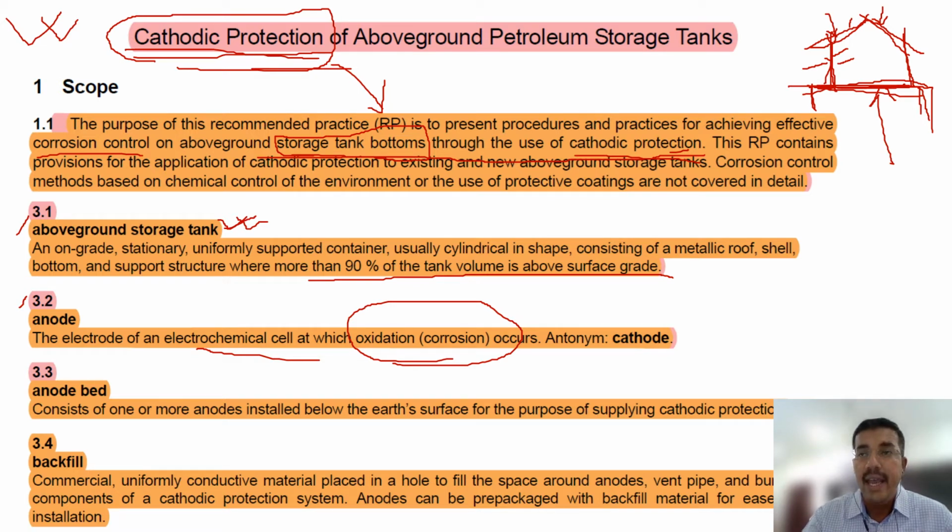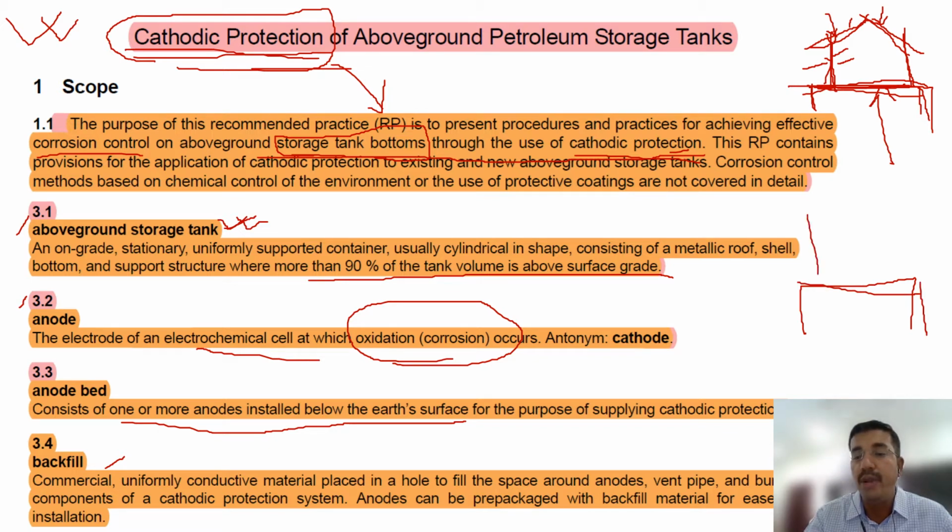If you make one metallic piece an anode and another metallic piece a cathode, and connect them with some electrolyte connection, then you will see the anode is corroding, not the cathode. Anode bed: one or more anodes installed below the earth surface is called an anode bed. Backfill: if you make a civil foundation upon which you will place the tank, the area under the tank which is backfilled and upon which the tank is placed is called backfill or backfill material.